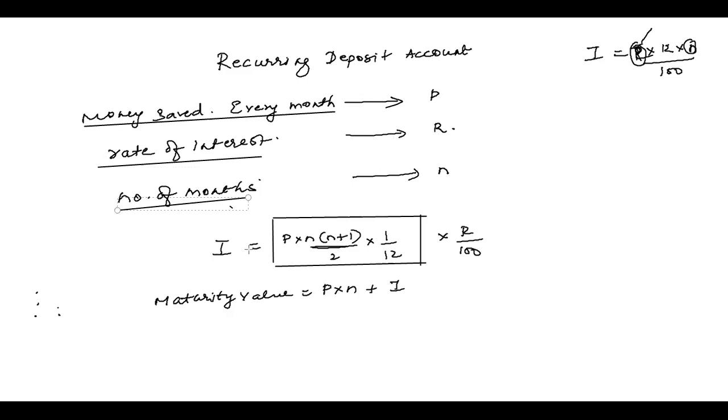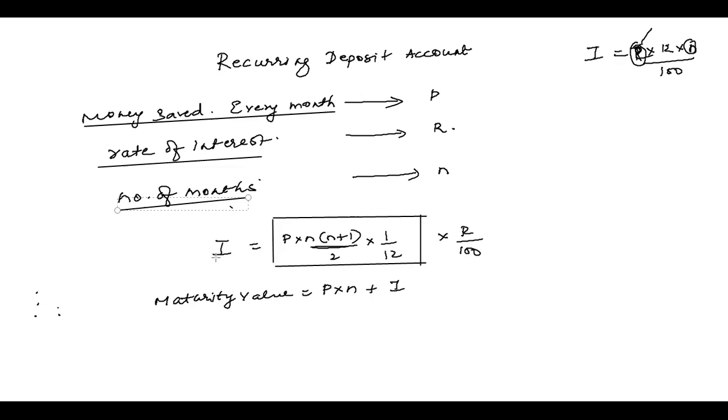So what we do, we calculate on the principal for 1 month. What is the principal for 1 month? This was N months, PRN, principal for the time period N. So principal for 1 month I want. So P into N plus 1 upon 2 into 1 by 12. 1 upon 12, because there are 12 months in a year, so divide by 12. We call this part the principal for 1 month, multiplied by the rate of interest, R upon 100. This whole thing gives me the interest.